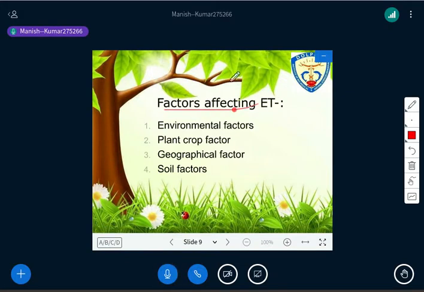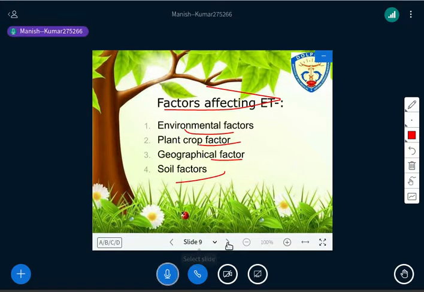And now there are important factors affecting evapotranspiration that we also need to understand here. These are the factors you can easily see on this screen: environmental factors, plant or crop factors, geographical factors, and soil factors. So there are 4 factors that work in evapotranspiration. We will discuss all these factors one by one, how the environmental factor has a role, how the other factors have a role in the evapotranspiration process, right?